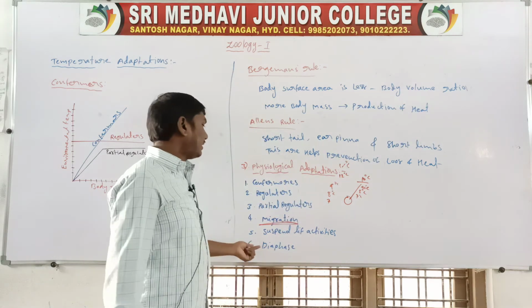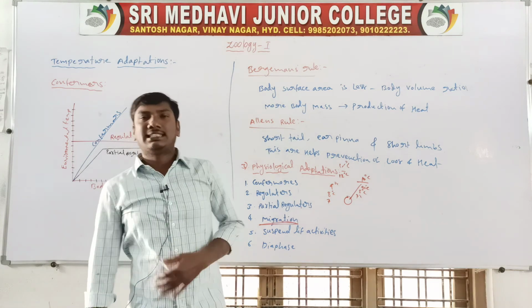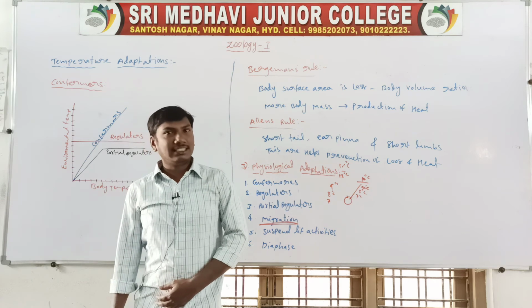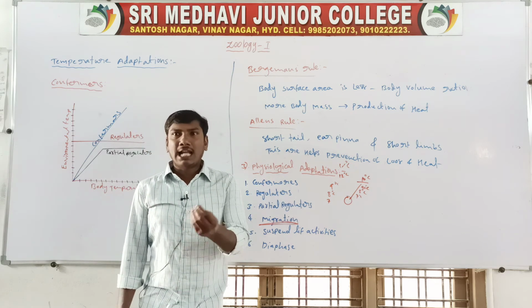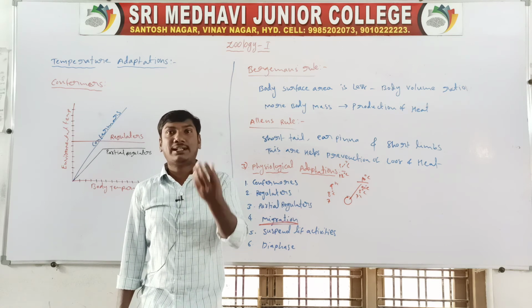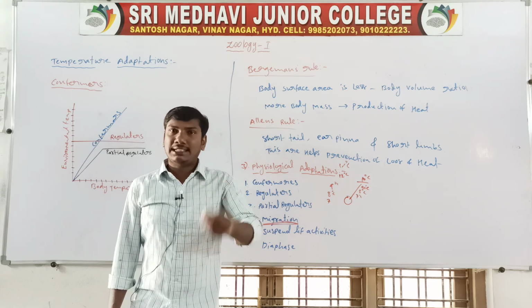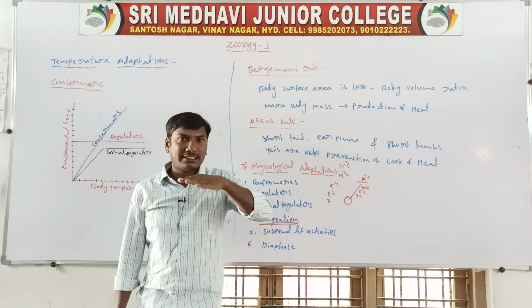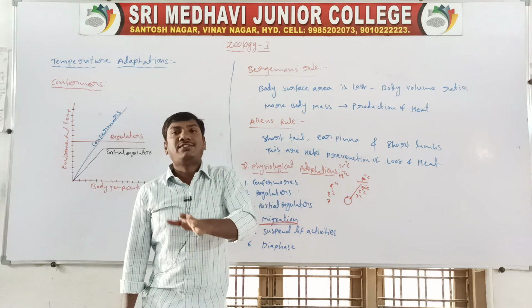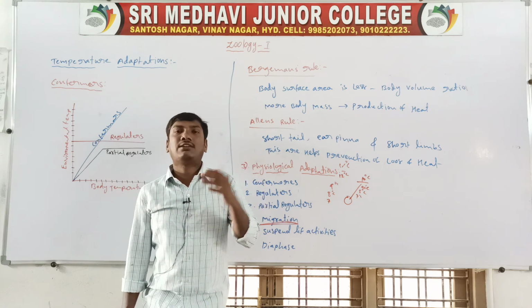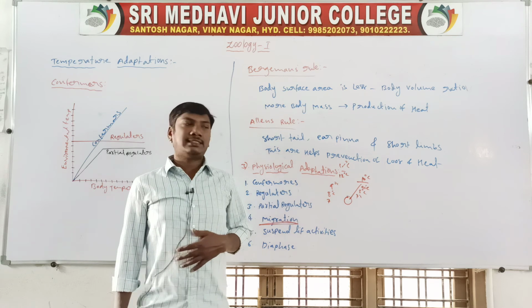Next, suspend life activities. Suspending life activities means that when the animals' living place has unfavorable conditions, the life activities stop. After conditions become favorable, the activity starts again. So this is called suspending life activities.